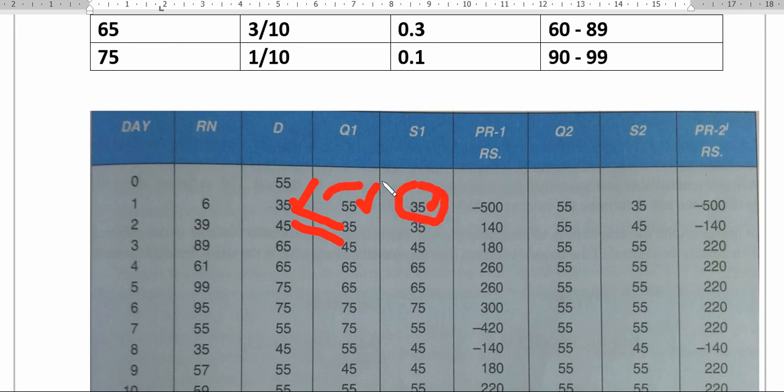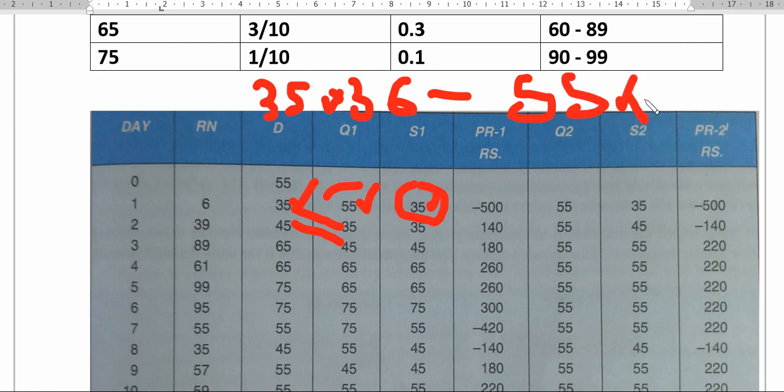Order and sold, right? So you can multiply, or you can say you can multiply the selling price, and subtract the cost price. So 35 into 36, because 36 is the selling price. So 35 into 36 minus, because he ordered 55, so 55 into 32. If you calculate this, you will get the negative number here, minus 500. So that means loss is there.